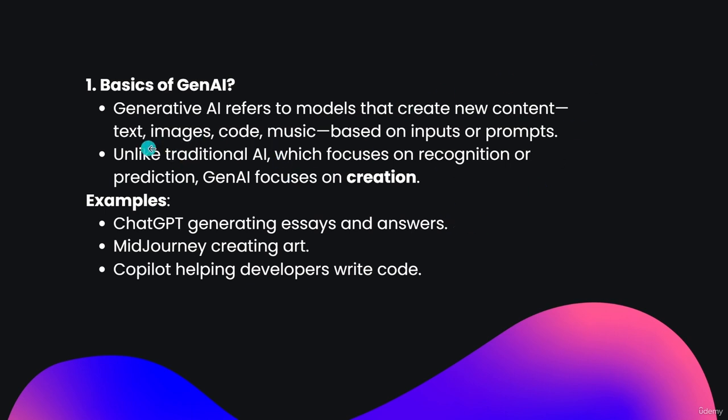Okay, you can see here, unlike traditional AI, which focuses on recognition or prediction, Gen AI focuses on creation. This is the most important point here. For example, there are some AI systems in the US in which we are building AI cars, in which they will recognize information, scanning roads, all the data, right?